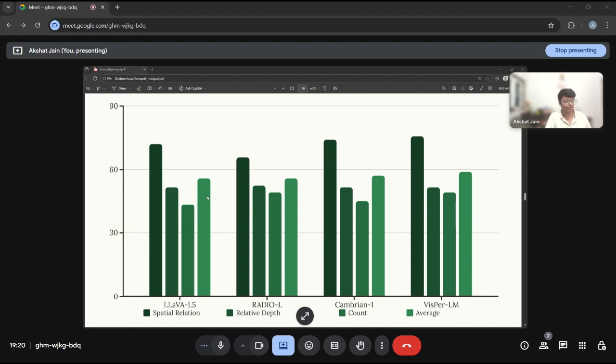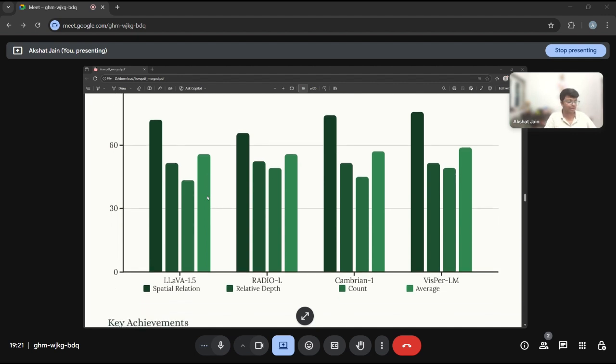On the counting task, a 5.9% improvement. Relative depth performance is competitive at 51.6%, matching Cambrian-1 despite using only a single encoder. What's important to note here is the strong generalization to specialized perception benchmarks. We are not just overfitting to CV bench; the improvements transfer to different evaluation paradigms.